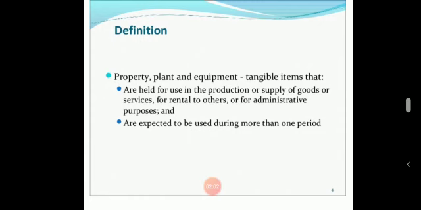Held for use in the production or supply of goods or services, for rental to others or for administrative purpose, and expected to be used during more than one period.